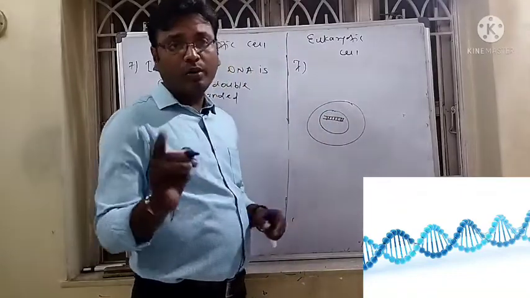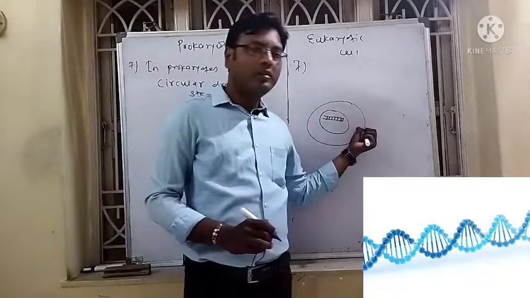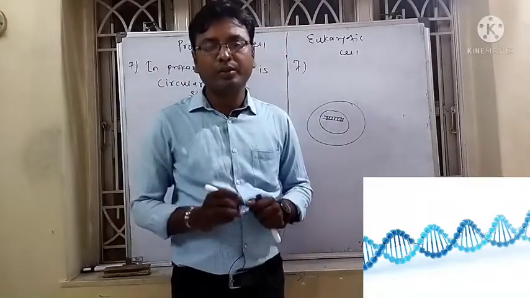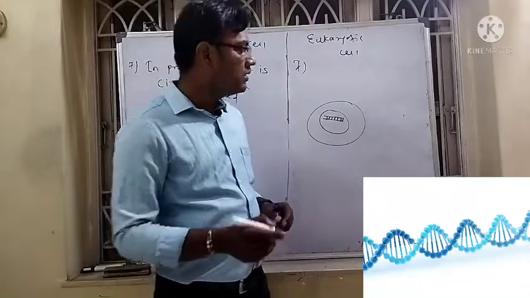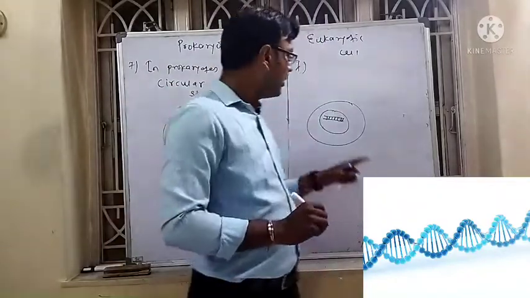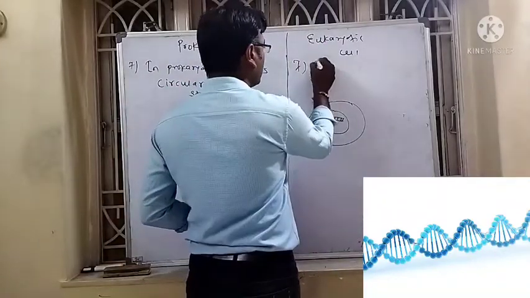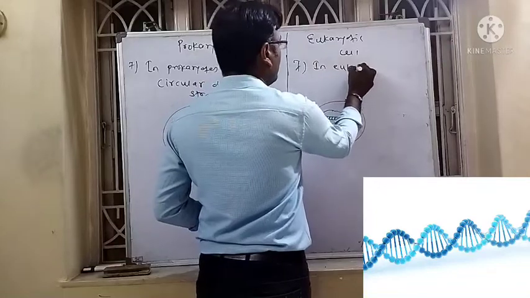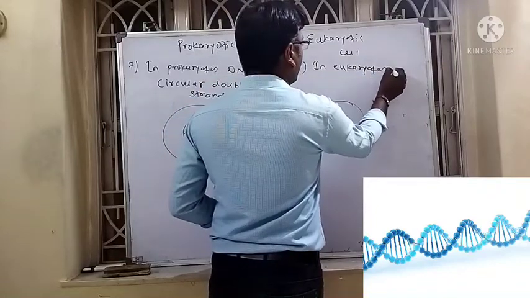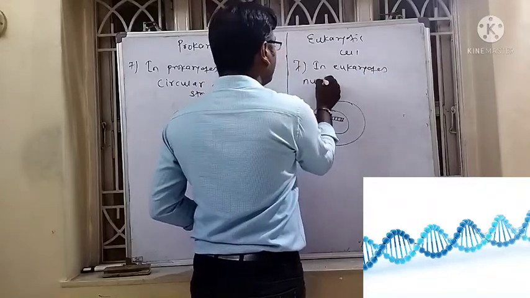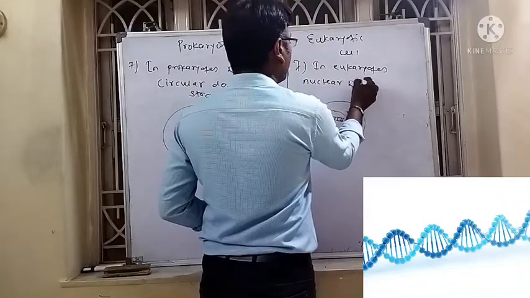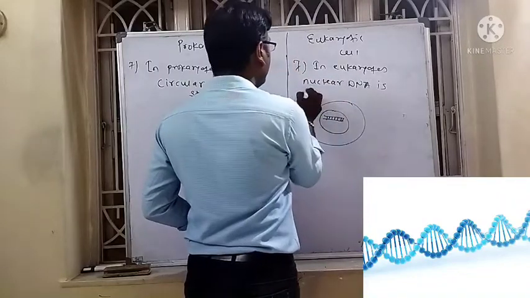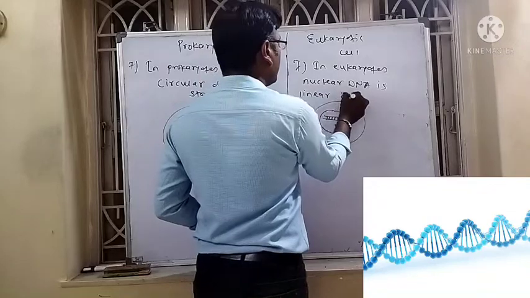In eukaryotes, mitochondria and chloroplasts are also present. In mitochondria and chloroplasts, the DNA is circular. But in the nucleus, in eukaryotes, the nuclear DNA is linear double-stranded.